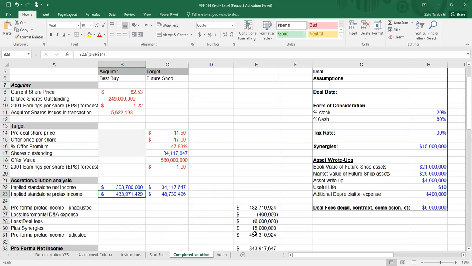So if we combine both companies' projected pre-tax net income, we get around $482.7 million, as we can see here. Now we subtract the additional depreciation we had because of the write-ups we did. We also subtract the deal fees of $6 million, and we add the synergy of $15 million to arrive at the new pro forma of Best Buy after the merger, which is about $491.3 million.